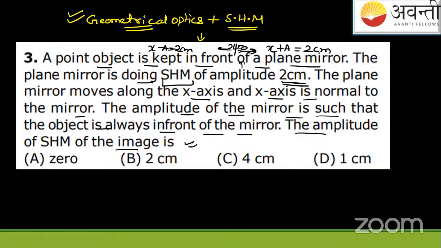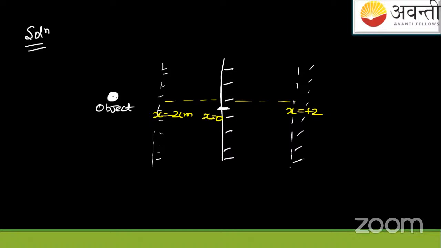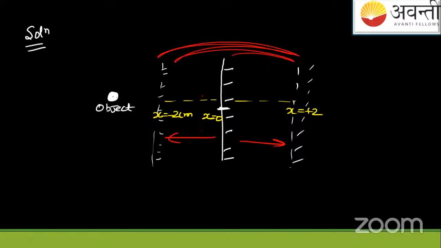Okay, I'll tell you. See, one thing in this question is that it says the amplitude of the mirror is such that the object is always in front of the mirror. If you see this slide, you can see with your eyes that I have moved this mirror in such a manner, in the minus and plus directions, that it is doing SHM like this, such that the object is always in front of the mirror.